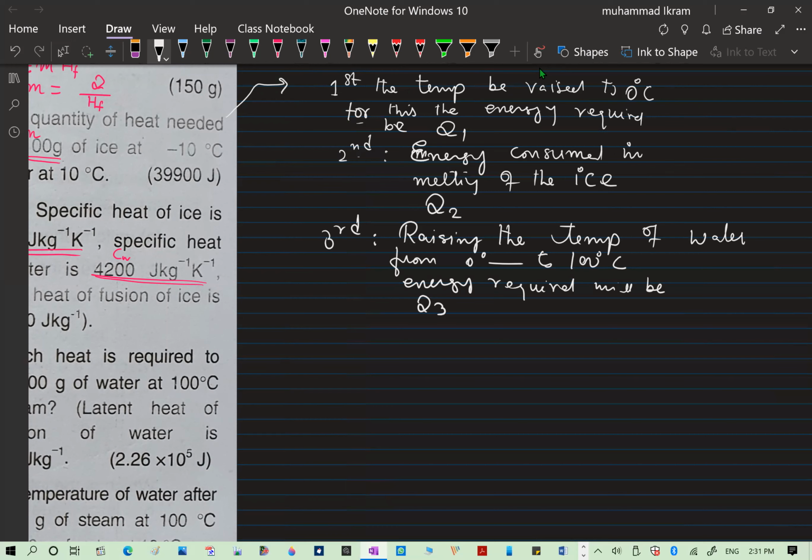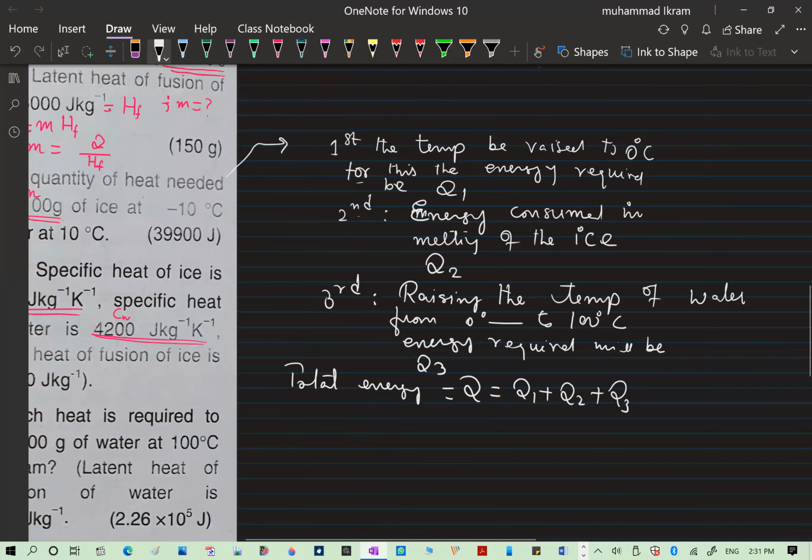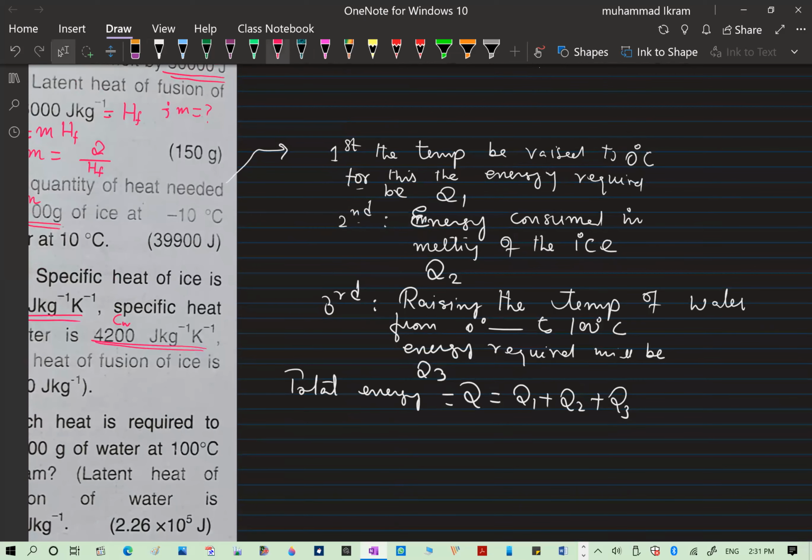So the total energy Q will be the sum of these three, Q1 plus Q2 plus Q3.